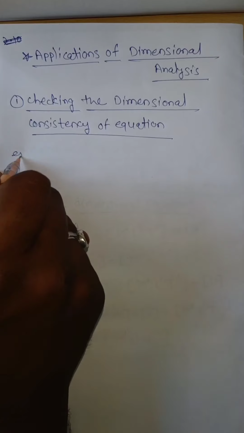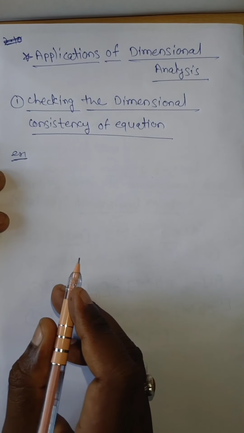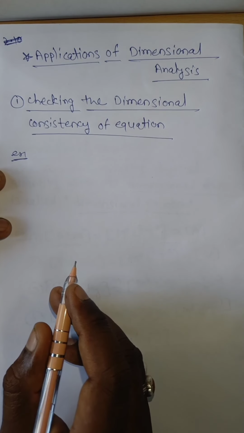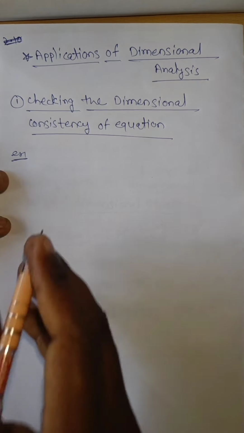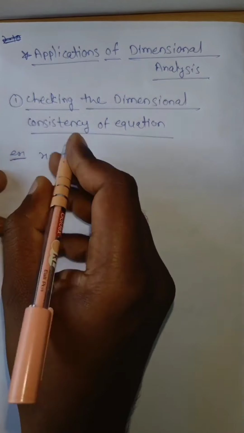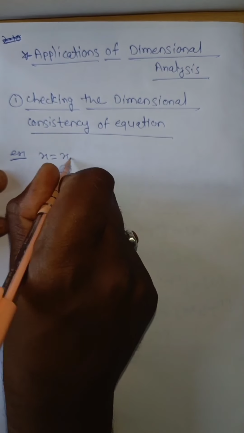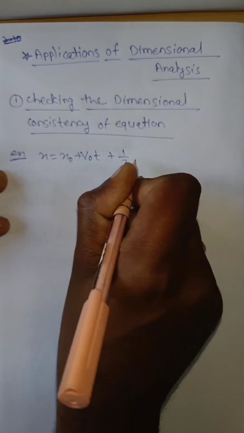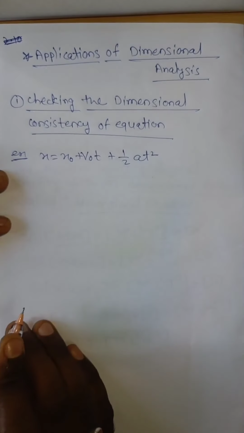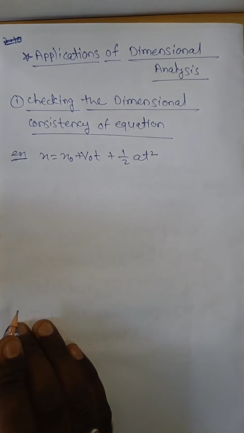Now suppose, for example, we have to find out the consistency of an equation. For example, x = x0 + v0 t + (1/2) a t^2. Check whether this equation is dimensionally correct or not.